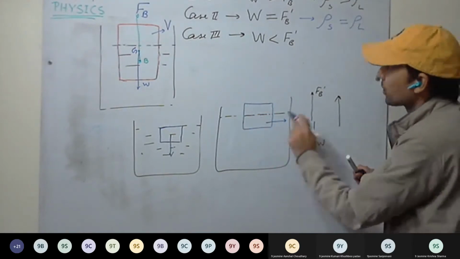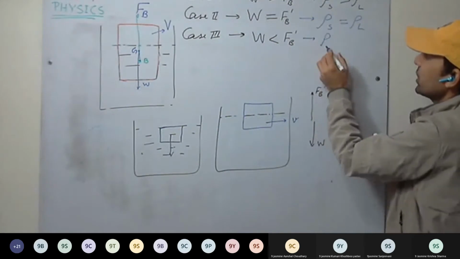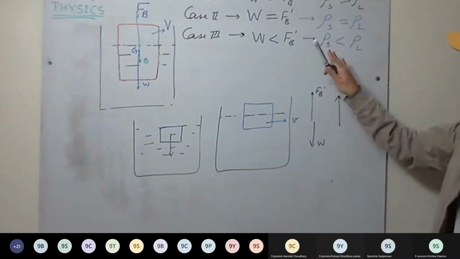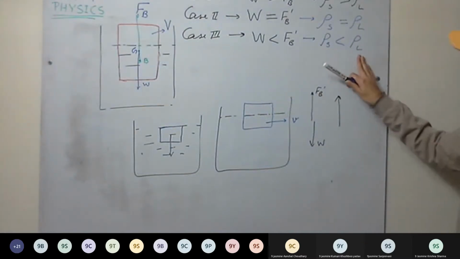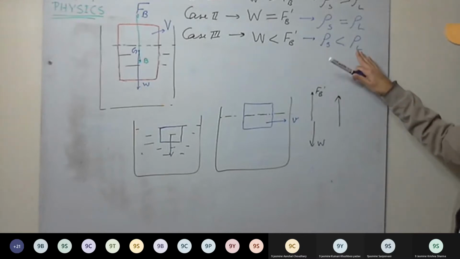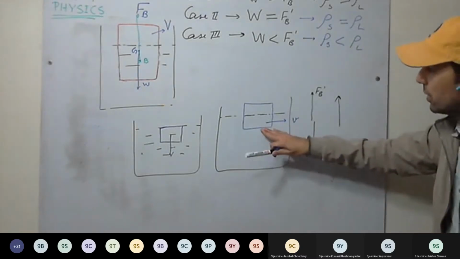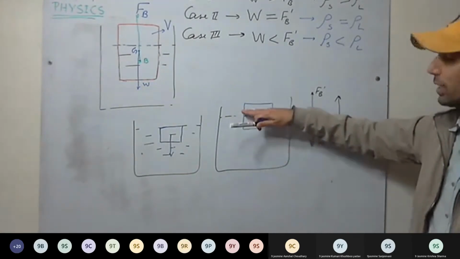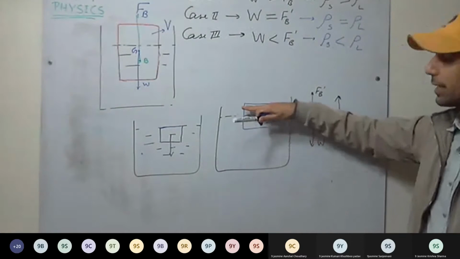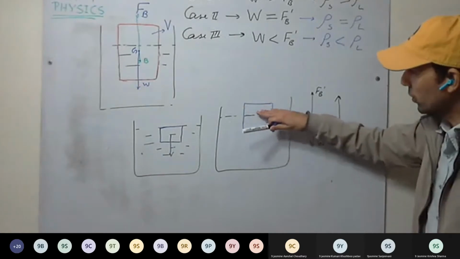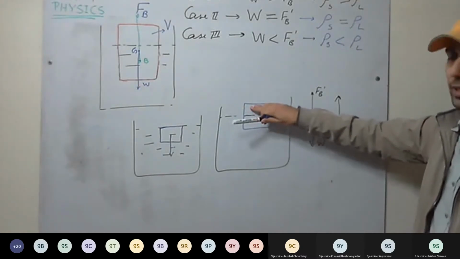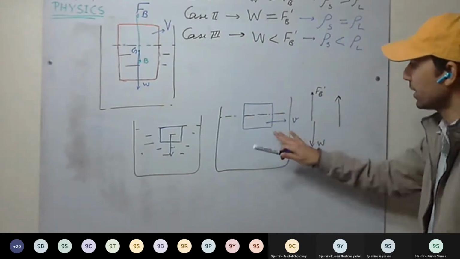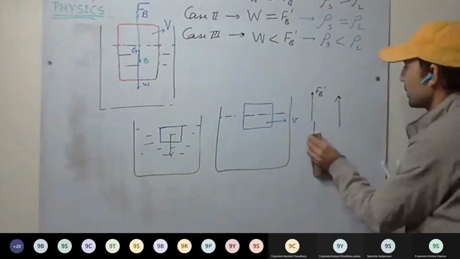Okay. So in this case, density of the solid will be less than the density of the liquid. When density of the solid is less than the density of the liquid, the body floats. It floats partially inside and partially outside. So part of the body will be submerged inside liquid and part of the body will be outside. And how much part will be inside, that will be decided depending on the density. See how?